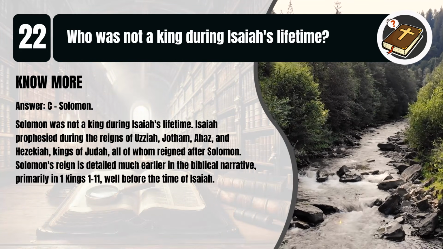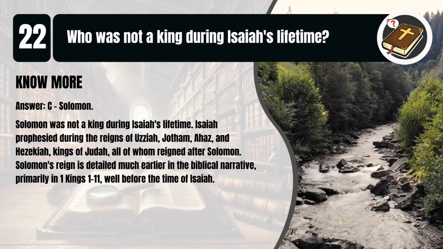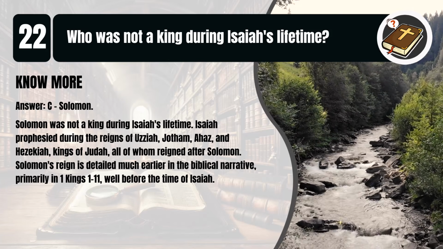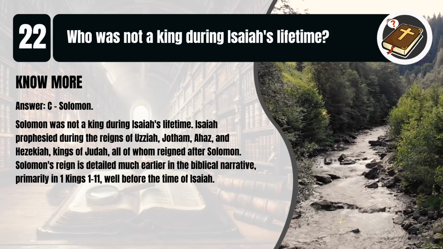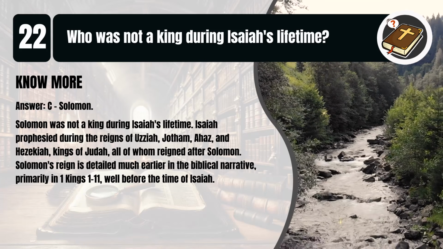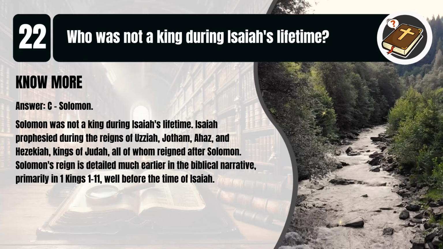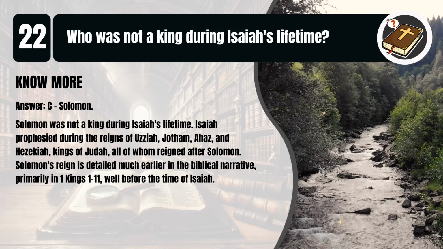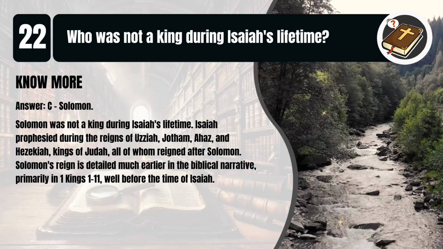That's C. Solomon. Solomon was not a king during Isaiah's lifetime. Isaiah prophesied during the reigns of Uzziah, Jotham, Ahaz, and Hezekiah, kings of Judah, all of whom reigned after Solomon. Solomon's reign is detailed much earlier in the biblical narrative, primarily in 1 Kings, chapters 1 to 11, well before the time of Isaiah.